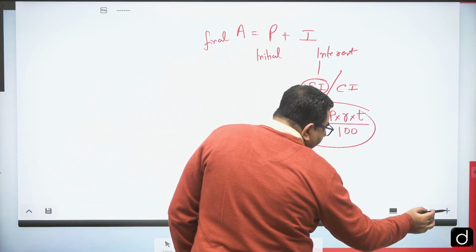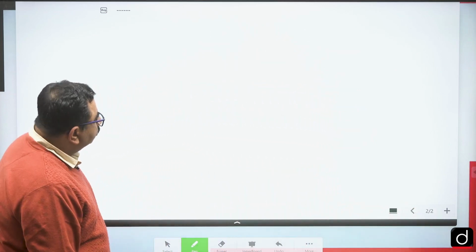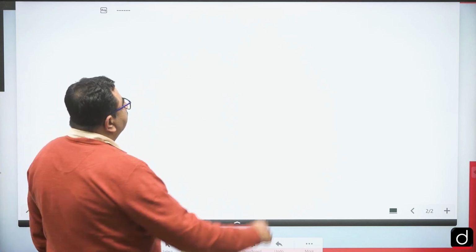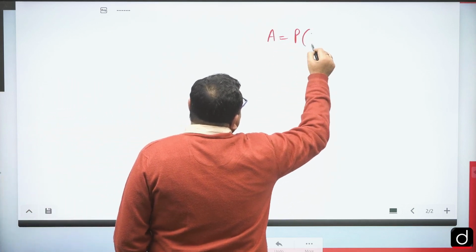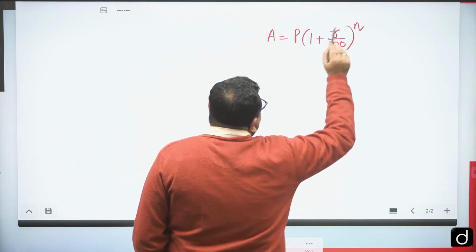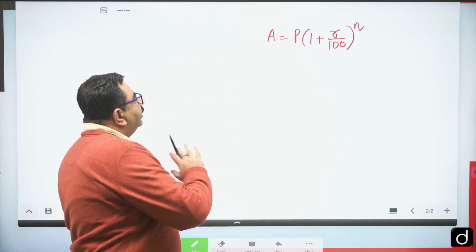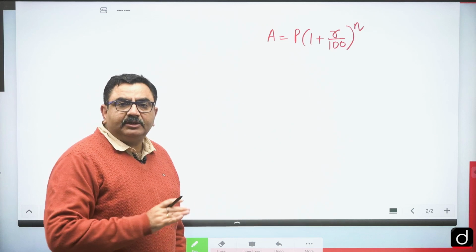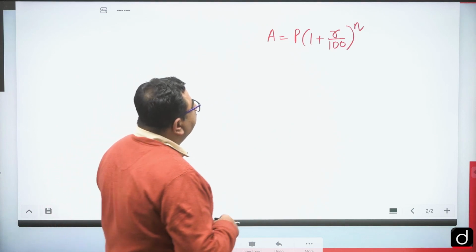Then we will see a little bit of compound interest. In compound interest, there is one formula: amount is equal to principal into (1 plus R by 100) to the power n. Here all the terms have their usual meanings: A is amount, P is principal, R is rate of interest per annum.